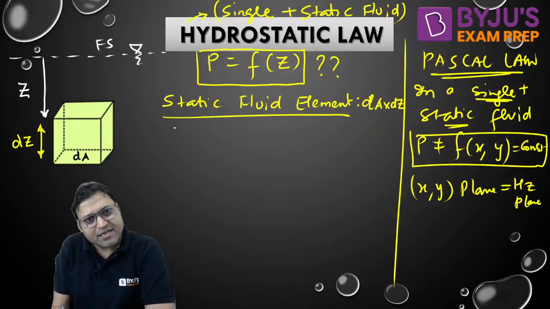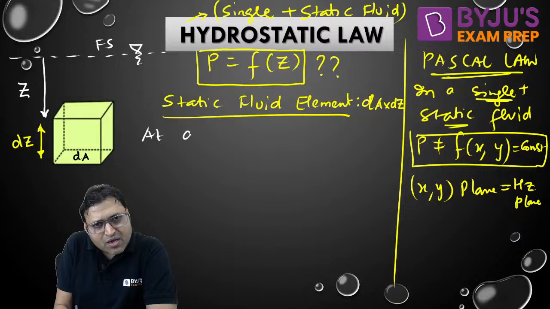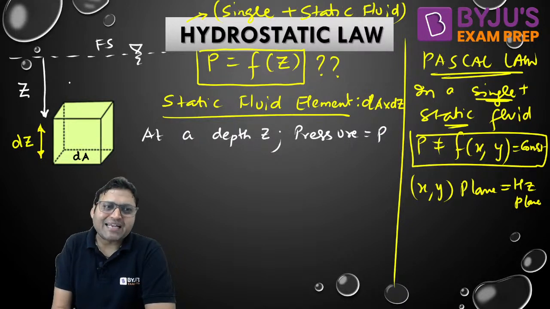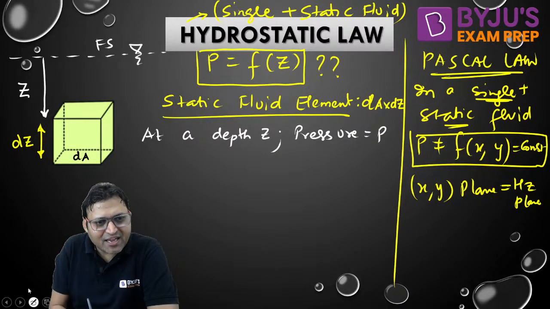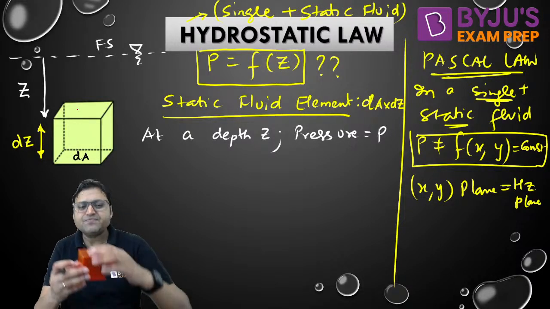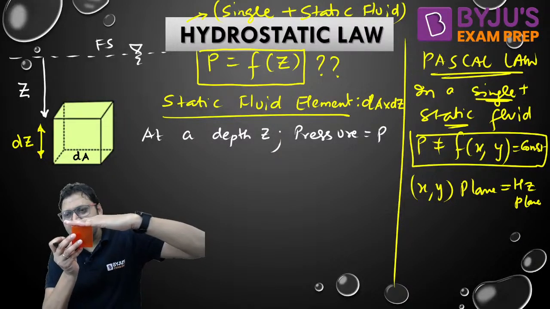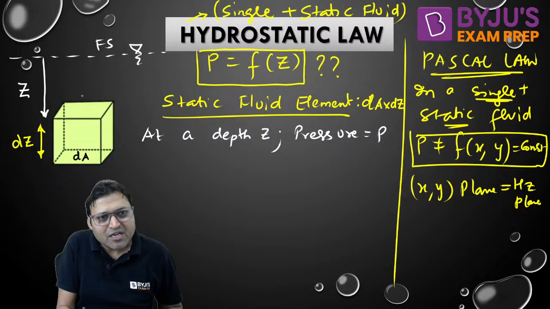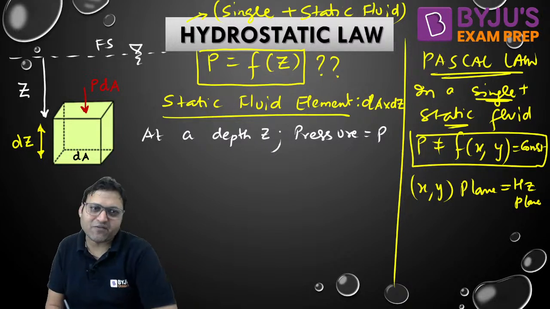Do you understand it? Now, at a depth z, if I assume the pressure to be P, then the pressure force will be P dA. On the top, the pressure is P, and the direction of pressure force will always be normal and compressive. So the pressure force will be acting downward. Yes or no? P into dA will be the pressure force.